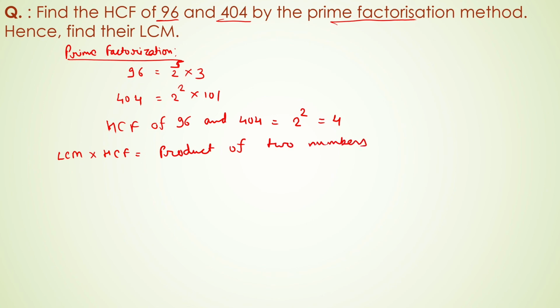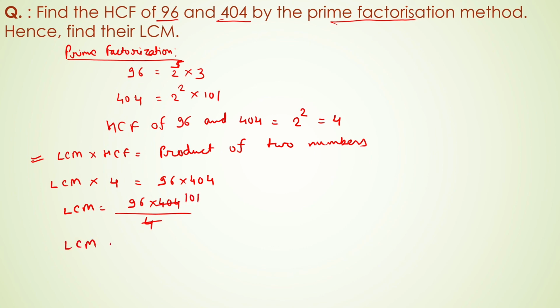So we can find the LCM very easily by this relationship. So LCM into HCF is equal to 4, and the product of the numbers is 96 into 404. So LCM will be 96 into 404 upon 4. This will be 101 into 96, so LCM equals 9696. So this is also the answer.